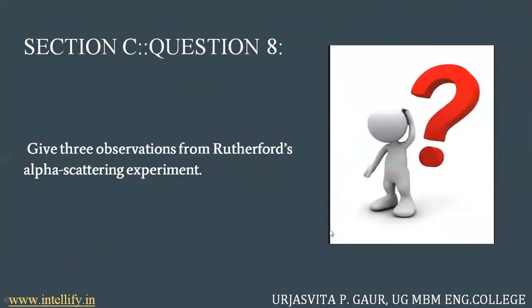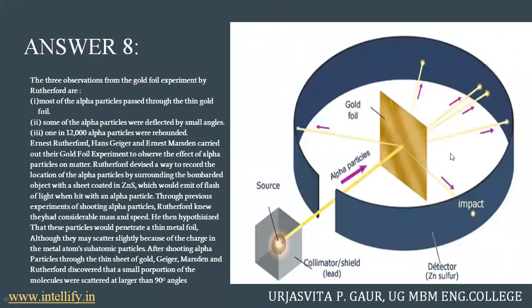Now, the next question says: give three observations from Rutherford's alpha particle scattering experiment. So first, we'll try to understand what this experiment was. Let us understand the setup. This is the source of your alpha particles, or helium charged particles, and this is your collimator or lead shield in which these particles are kept. You will not be able to see it, but there is a hole in this lead from which these rays come outside of the collimator, and then they hit this gold foil. This is your gold foil.